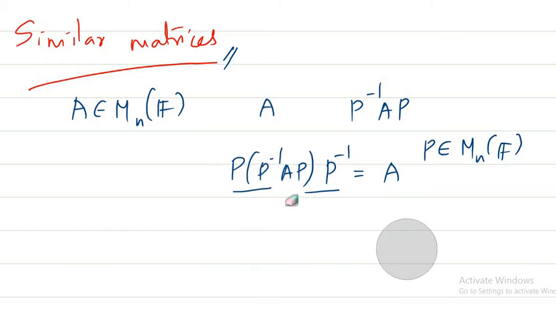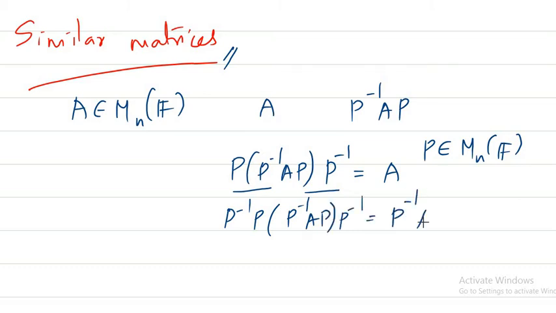You want to show both matrices are similar. You have A like this. Now you pre-multiply both sides with P inverse, so P inverse P becomes I, and you post-multiply with P on both sides, so P inverse P becomes I as well.